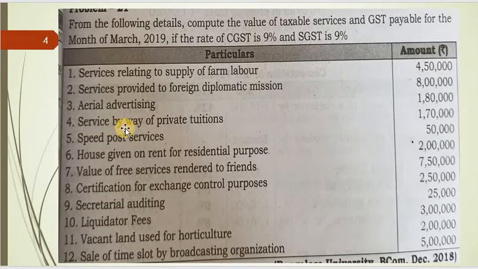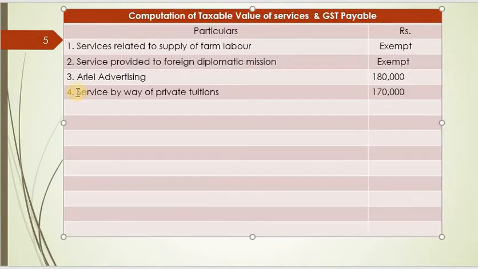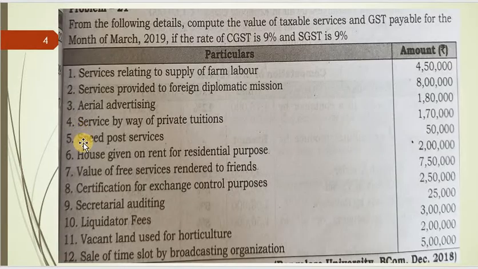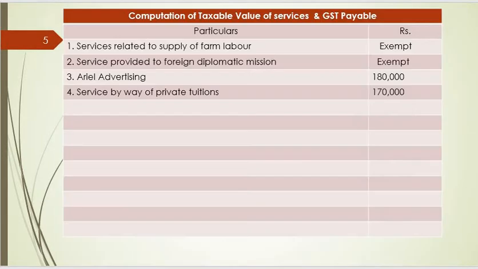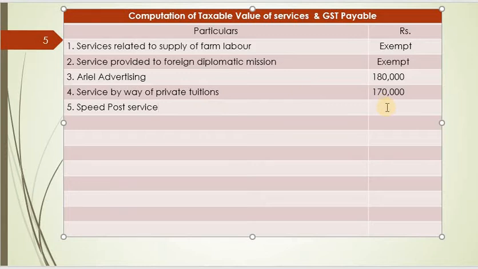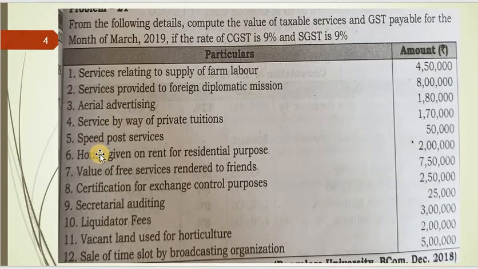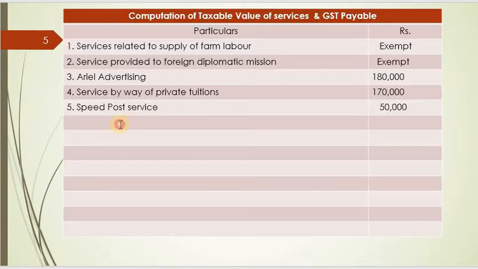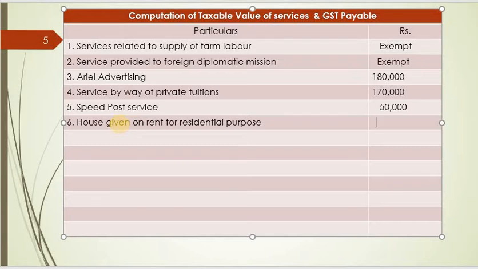Fourth one is service by way of private tuitions. It is taxable. 1,70,000. Next one, speed post services. So it is taxable. 50,000. Next one is house given on rent for residential purpose. So it is a direct tax. So it is not applicable. So let's put dash.